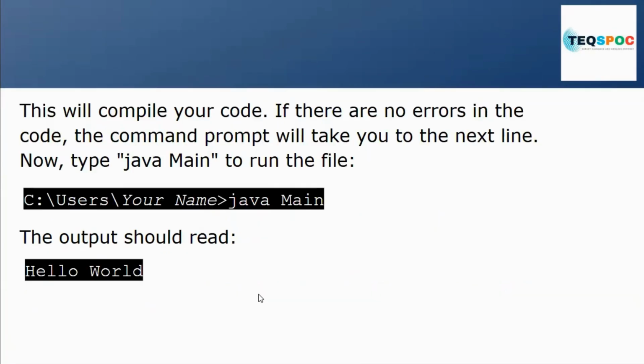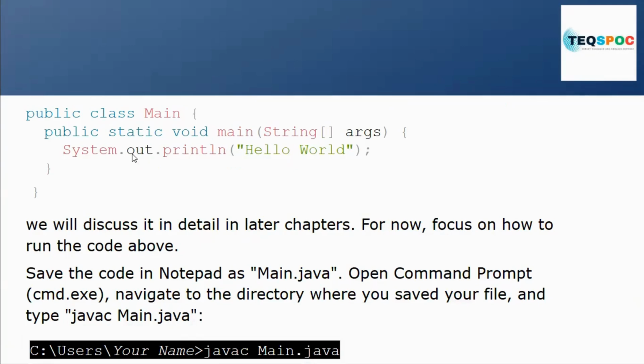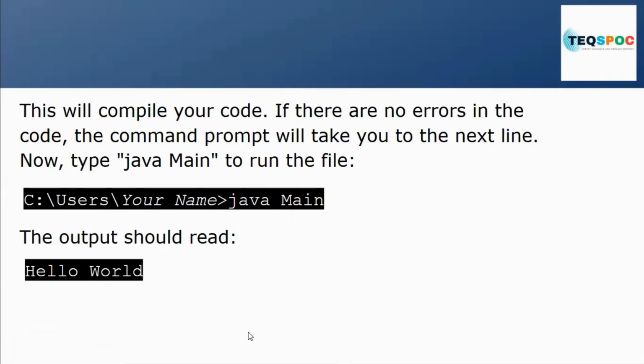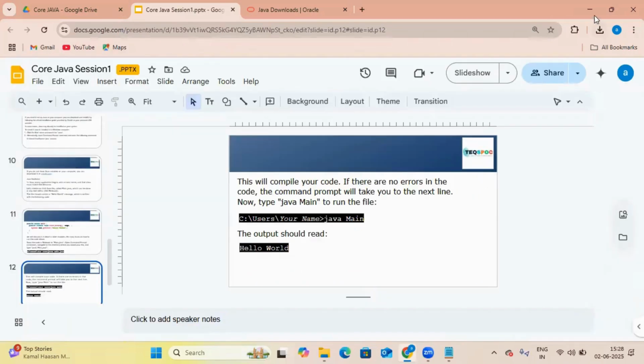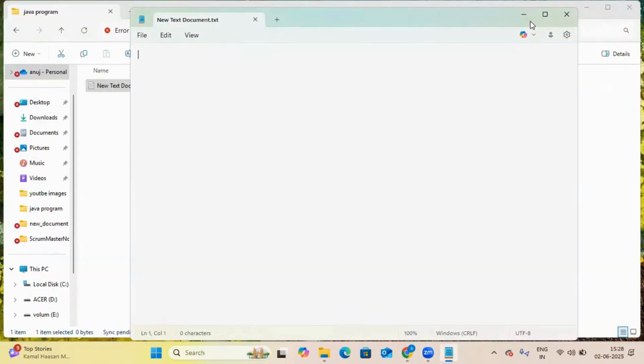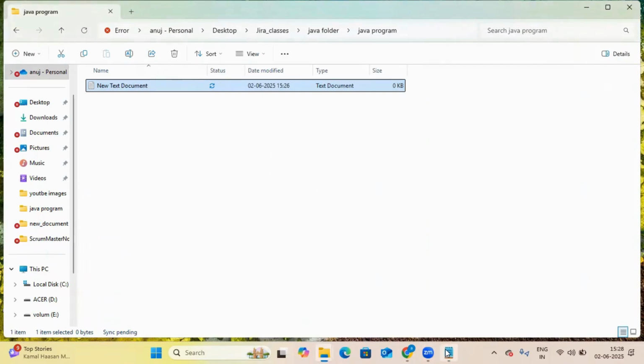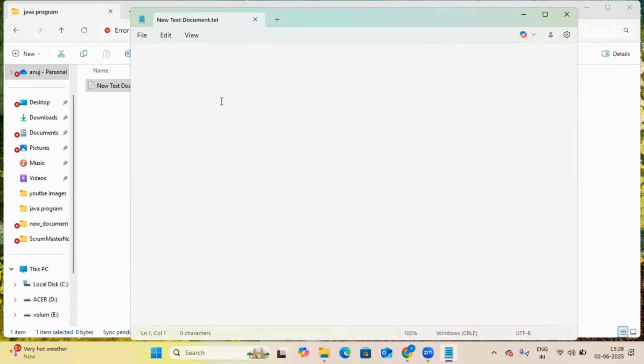Now, after you create the Java program, how will we run it? Here we are seeing how to create the first file. Public is an access specifier. Class shows that you are creating a class. And the class name should start with a capital letter. The first letter should be capital.